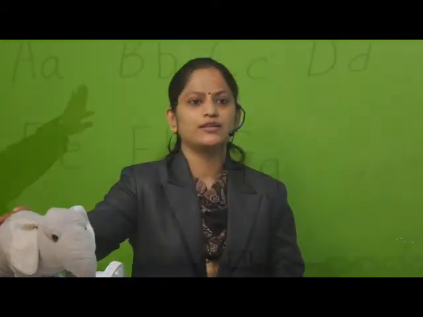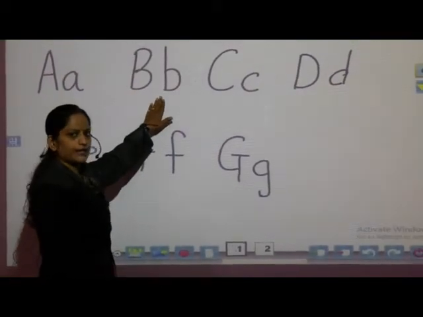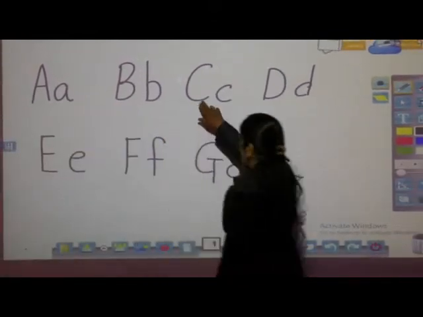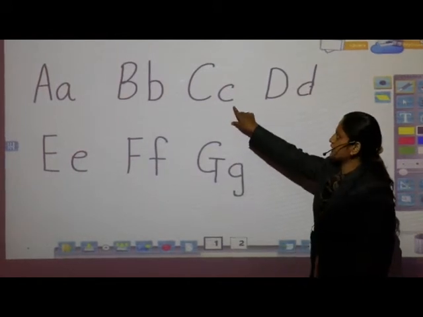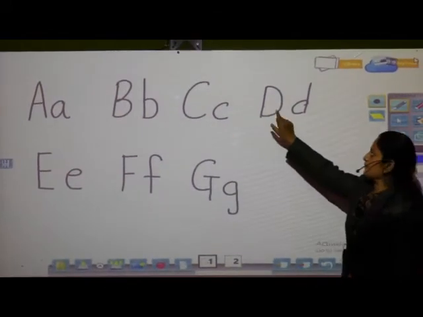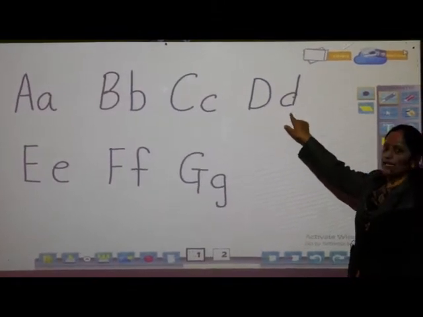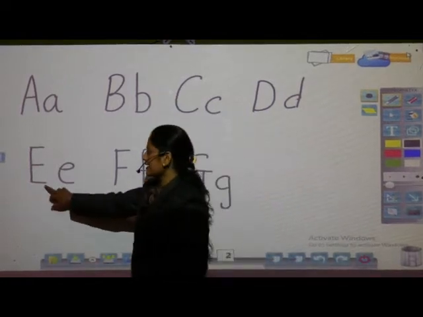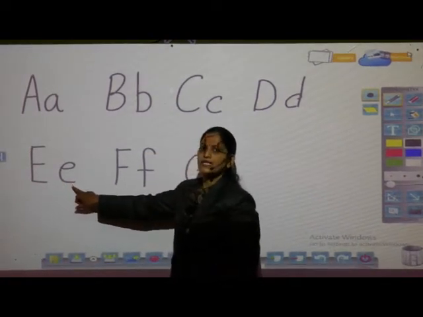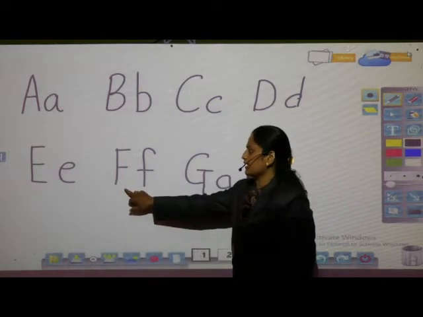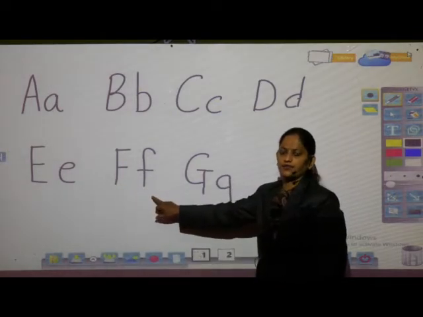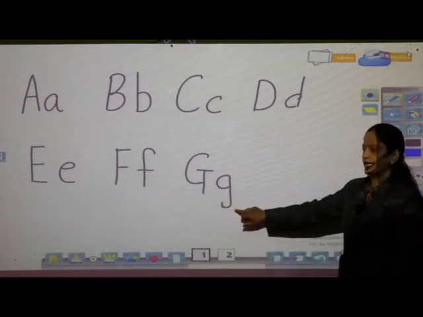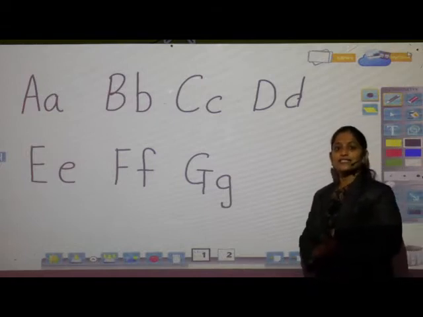Now you have to look at the board. Capital letter B, small letter b, sound is B. Capital letter C, small letter c, K. Capital letter D, small letter d, sound is D. Capital letter E, small letter e, sound is E. Capital letter F, small letter f, that is F. Capital letter G, small letter g, and the phonic sound is G.